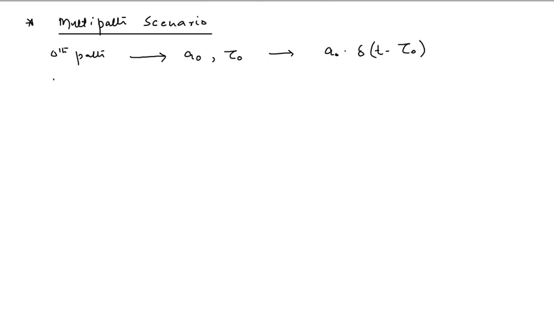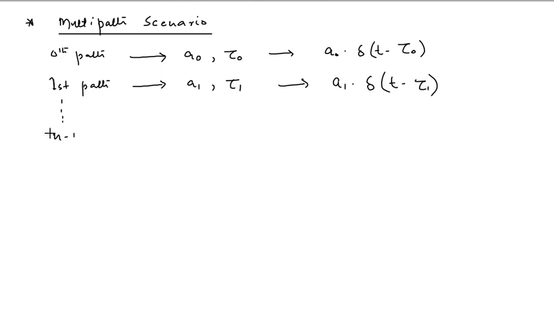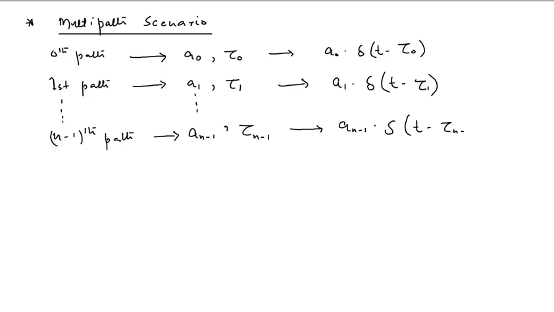And for the first path, we have attenuation as a1 and delay as tau 1, and the channel model will be given as a1 dot delta(t minus tau 1), and so on. For n number of paths, we have the n minus 1th path, where attenuation will be represented as a(n minus 1) and delay tau(n minus 1), and the channel model will be represented as a(n minus 1) dot delta(t minus tau(n minus 1)).